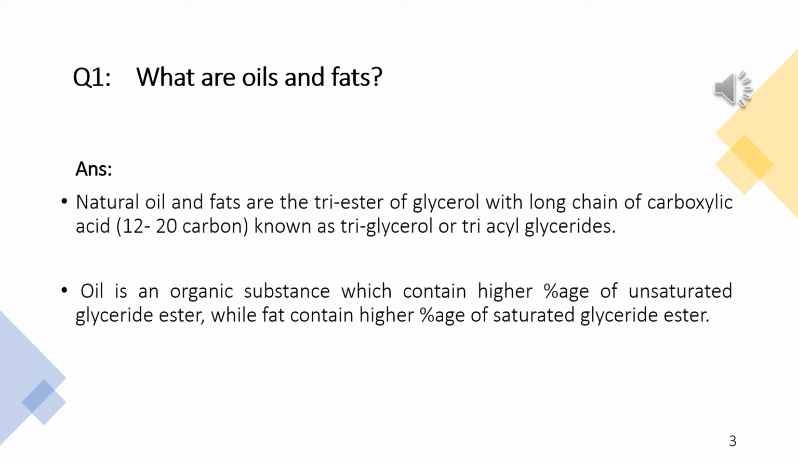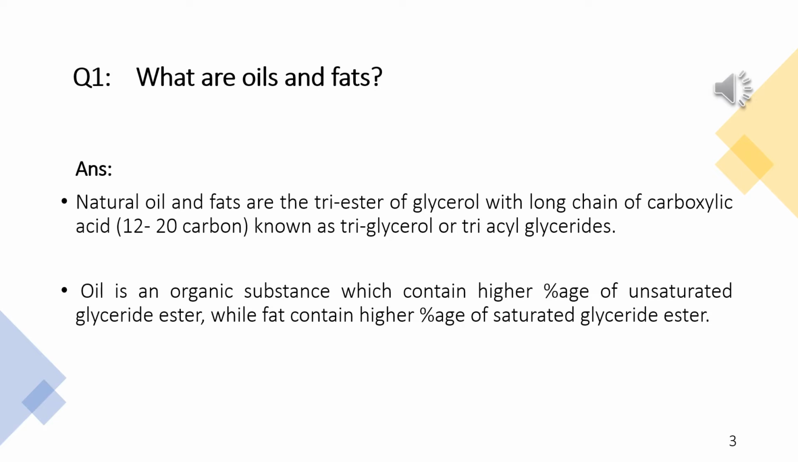Natural oils and fats are triesters of glycerol with long chains of carboxylic acid, 12 to 20 carbons, known as triglycerols or triacyl glycerides. So the natural oils and fats consist of triesters of glycerol, which is composed of long chains of carboxylic acid, and in this long chain about 12 to 20 carbon atoms are present, which are known as triglycerols or triacyl glycerides.